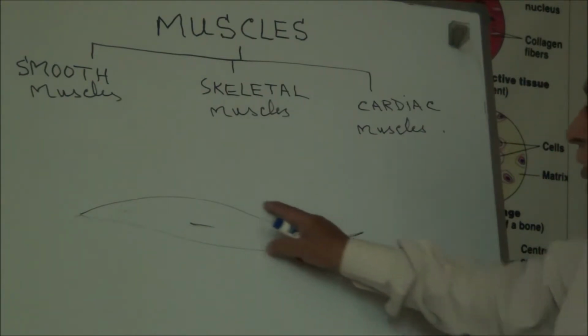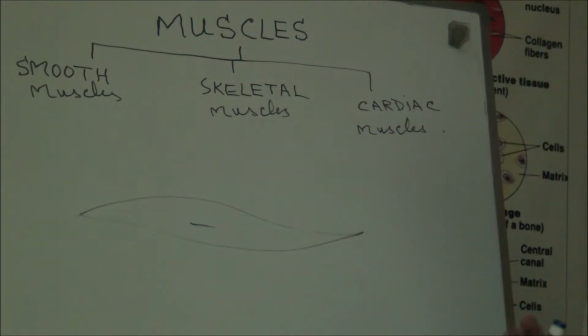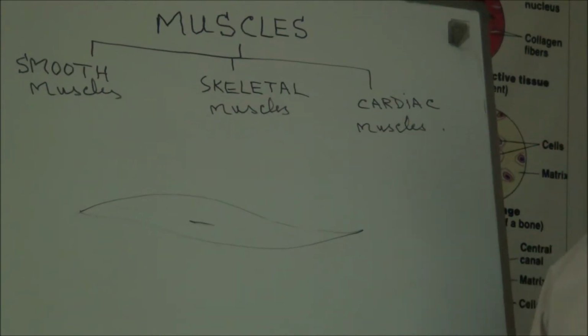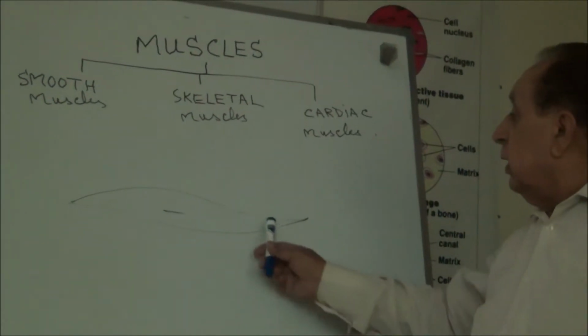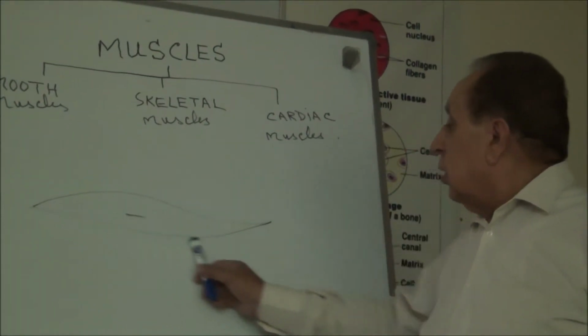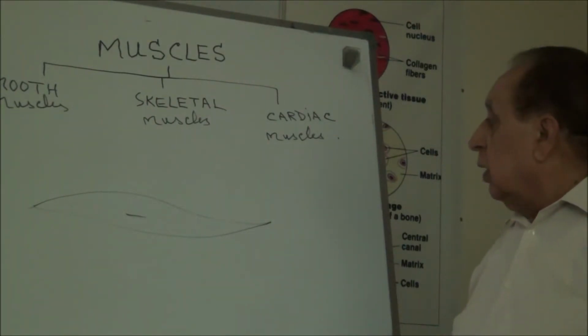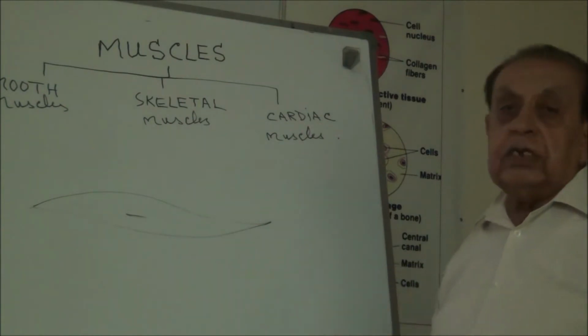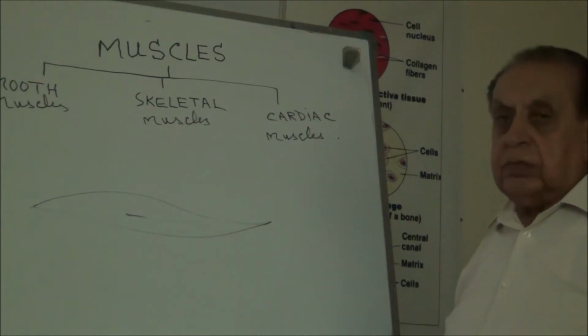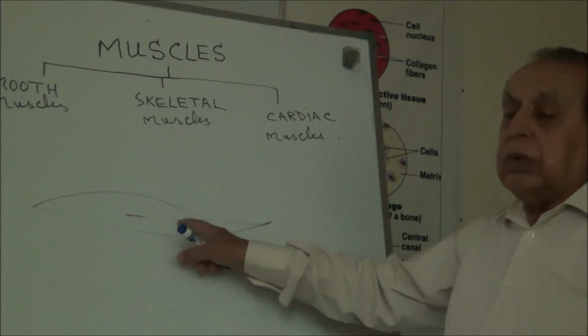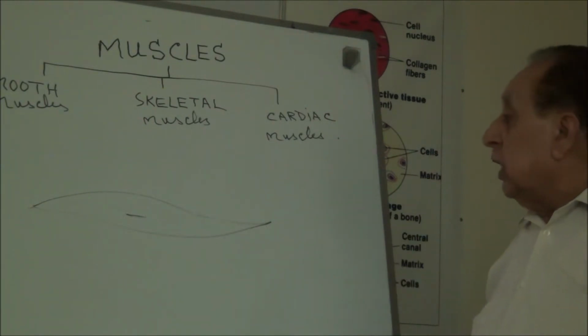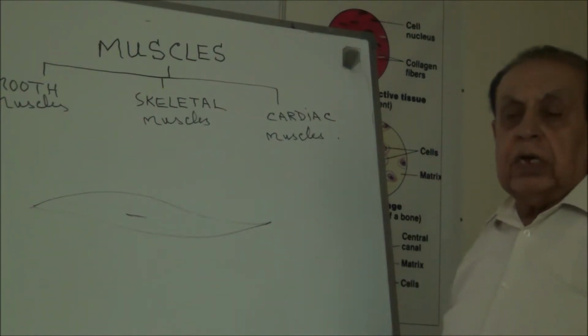The muscles are also called sarcos. And the cell membrane is called the sarcolemma. The cytoplasm is called the sarcoplasm. And the rough endoplasmic reticulum is called the sarcoplasmic reticulum.